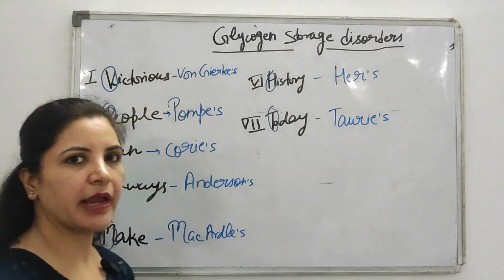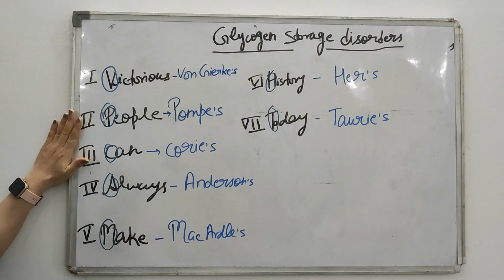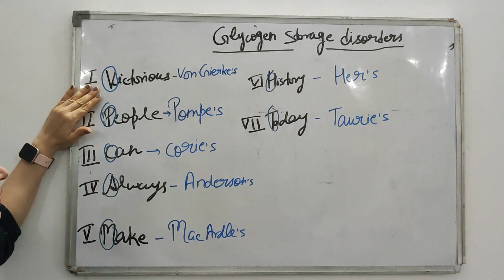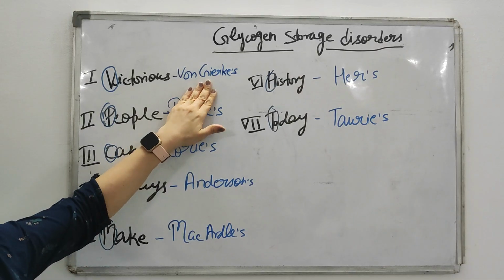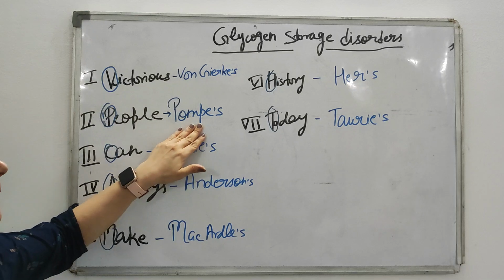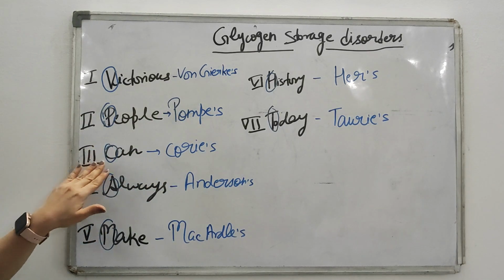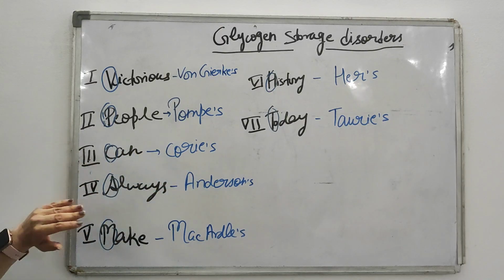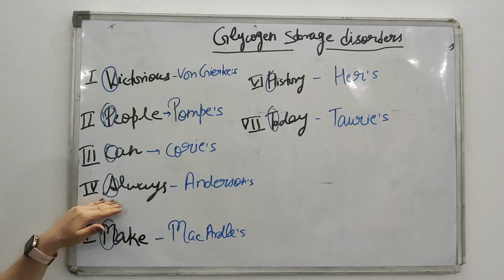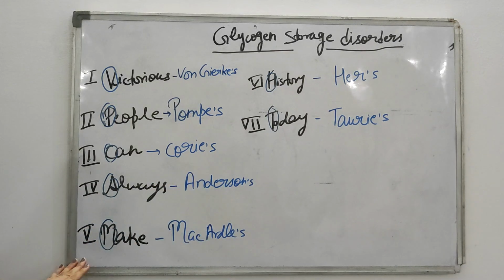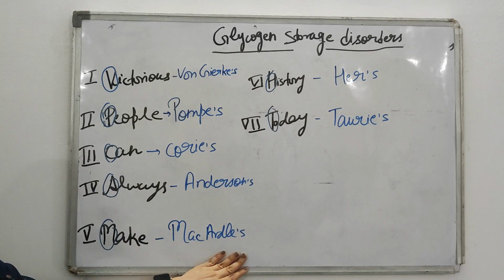So what is the mnemonic and how can you remember? Victorious people can always make history today. Victorious, V, stands for type 1, that is von Gierke. People is type 2, and type 2 is what? This is Pompe's. Type 3, can, C stands for Cori's. So type 3 is Cori. Type 4 is always, so A stands for Andersen. Type 4 is your Andersen. Type 5 is make. M stands for McArdle's.